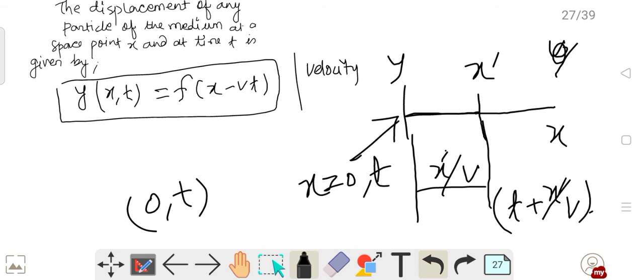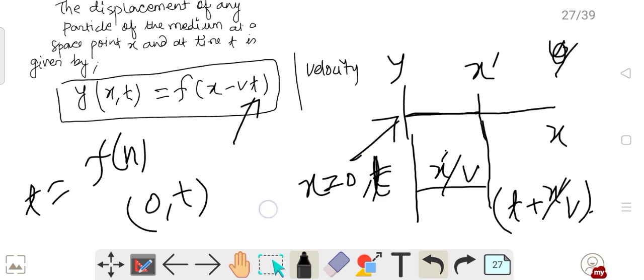To accommodate this, that I am starting from time t and x equals 0, I am not starting from t equals 0. We have given x minus vt. Why? Because if I had given t equals 0, it would have become v into 0, and the function would have been f of x. But I am not starting from t equals 0. I am starting from t equals t. But at t equals t, x was 0.